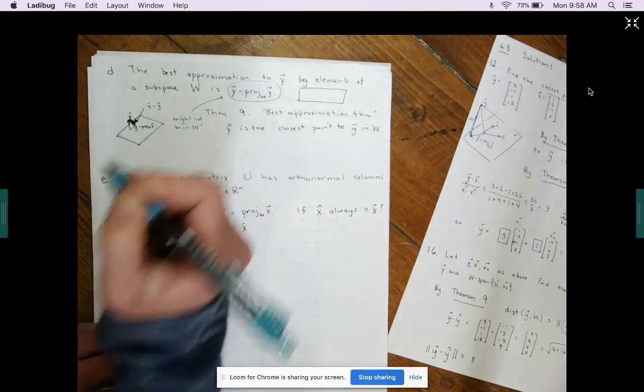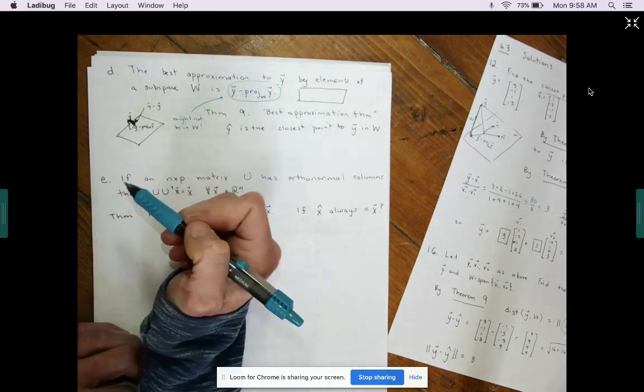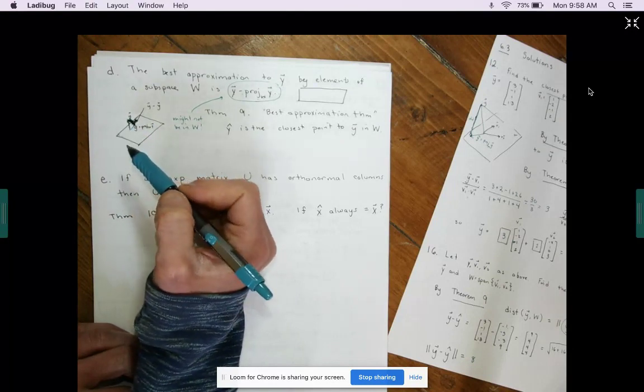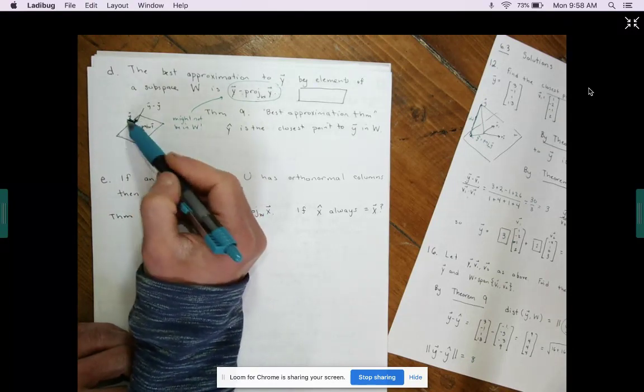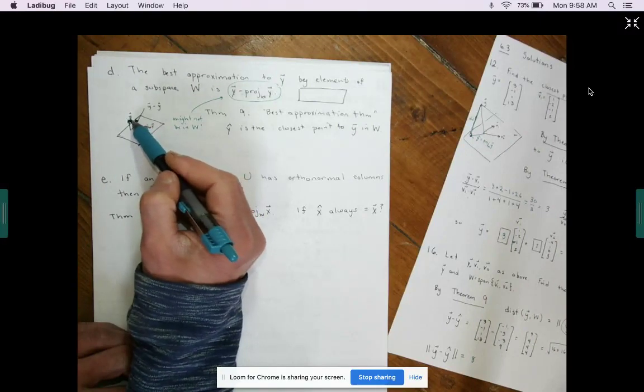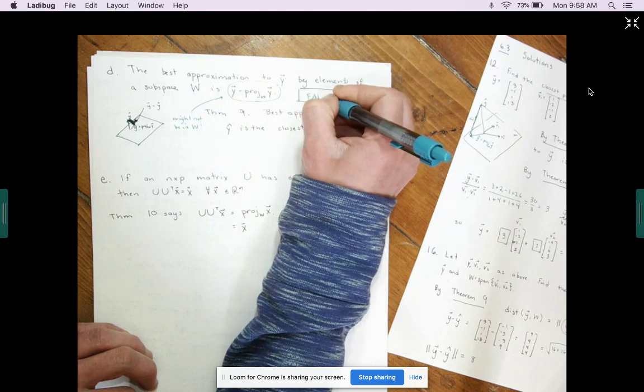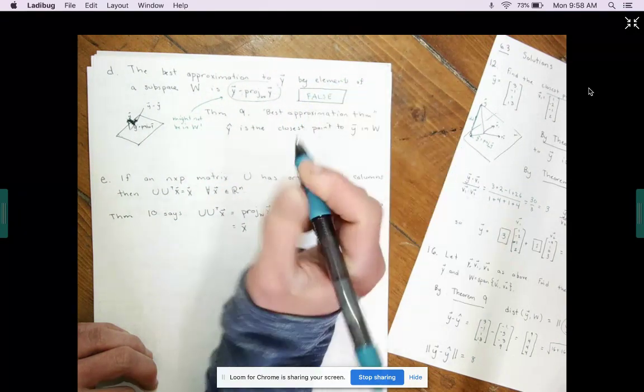This length is the distance between y and w, but this vector itself might not even be in w. So we can't approximate y using this vector if this vector isn't even in w. So this statement, just from the picture, is automatically false.